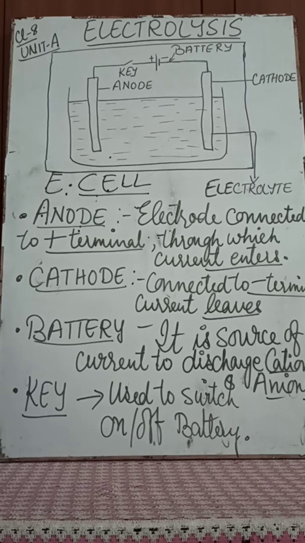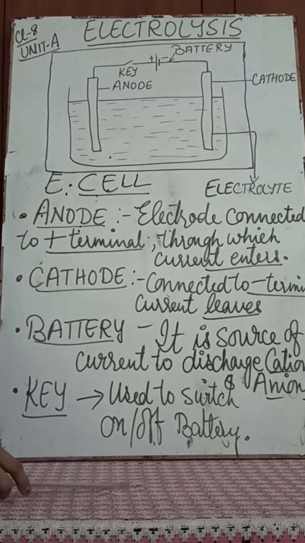Non-electrolytes are compounds which do not allow electricity to pass through them, for example distilled water and alcohol. Whereas electrolytes are chemical compounds which conduct electricity, and in the process decomposition or deposition of free ions takes place, right?